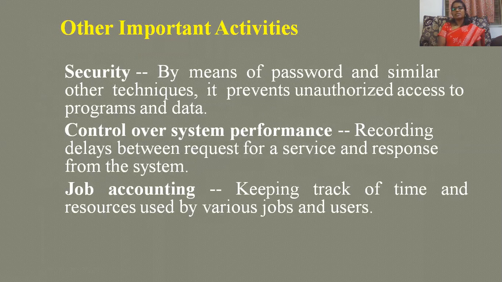Okay, so control over system performance, recording delays between request for a service and response from the system. Actually the sentence is not written correctly here, but the meaning is it records the delays between request and response. The meaning of request is starting of the information. That means when you open the file and for any service and the response from the system. So the delay indicates the performance is reduced. So always the delay must be very less. That indicates your system is very active.